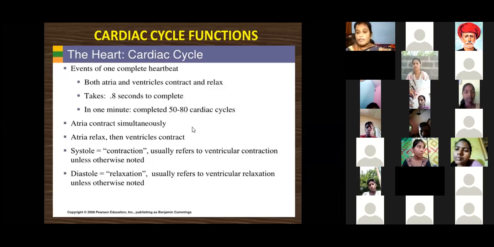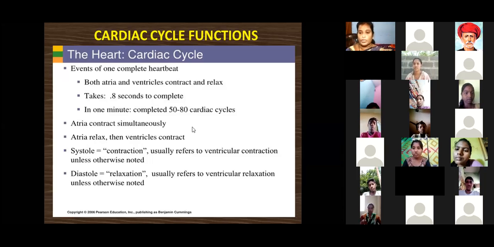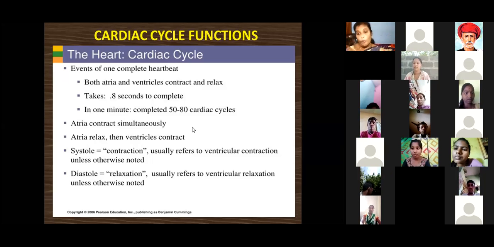Atria and ventricles are also chambers. Inside the chambers, four walls are there. We know the tricuspid valve, bicuspid valve, aorta and pulmonary artery. These are all the four types of valves inside the atria and ventricles.